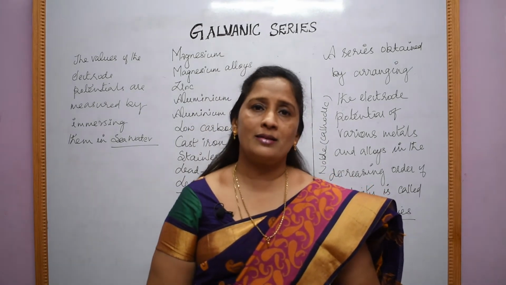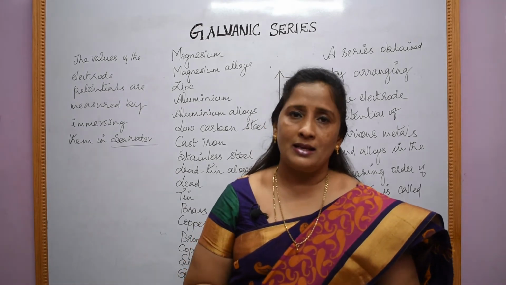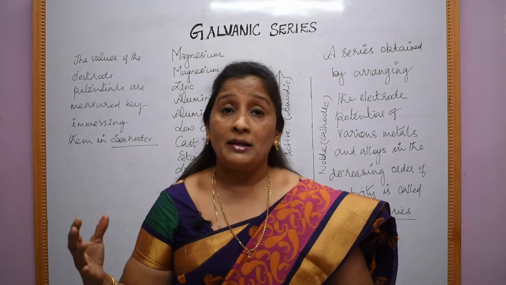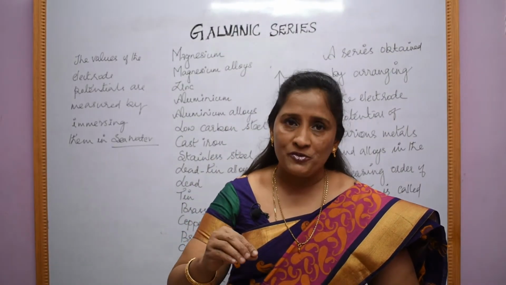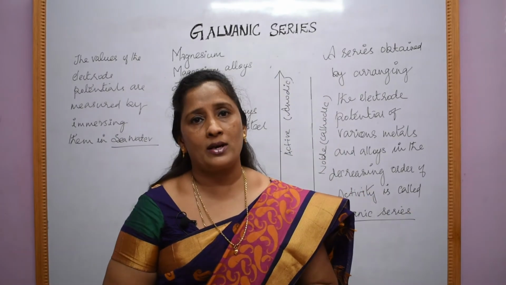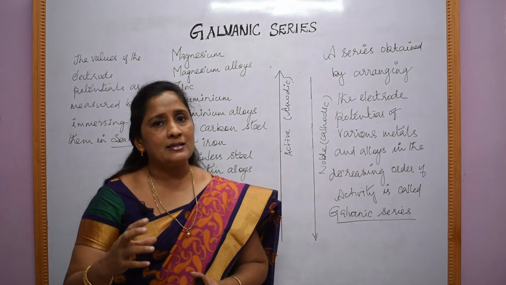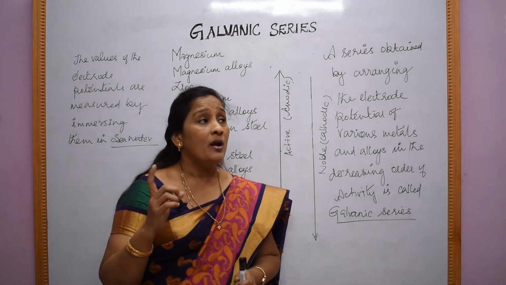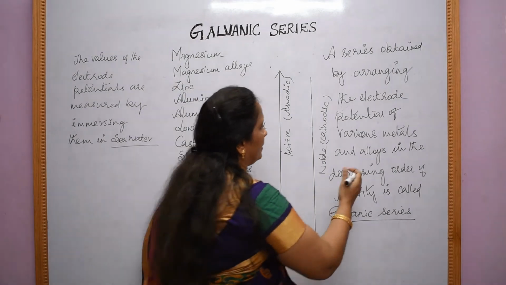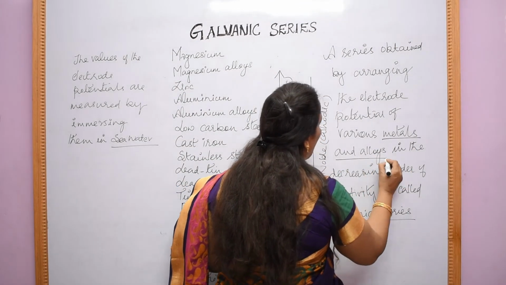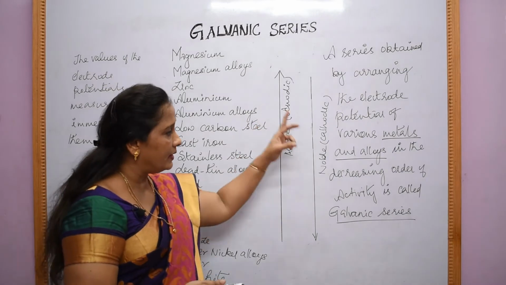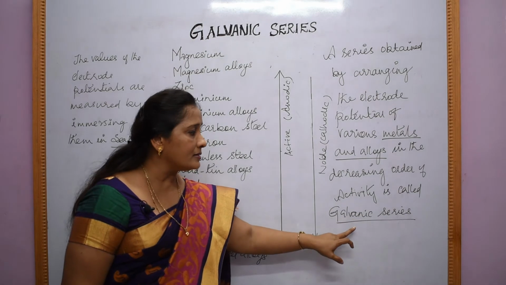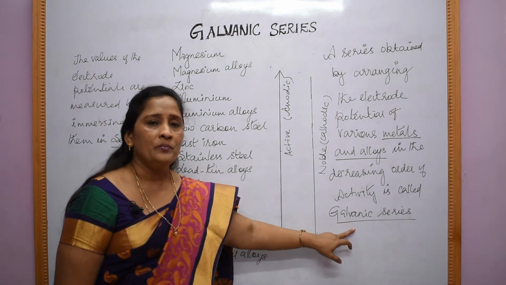But there is a drawback in this electrochemical series. This series cannot predict the corrosion behavior of metals under many practical situations. Therefore, there is a need for another series called the galvanic series. A new series is obtained by arranging the electrode potentials of metals and alloys. Here the electrode potentials of metals and alloys are observed and arranged in decreasing order of reactivity, decreasing order of activity, and the series that is obtained is called the galvanic series.